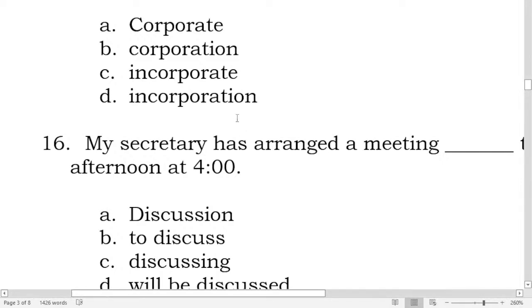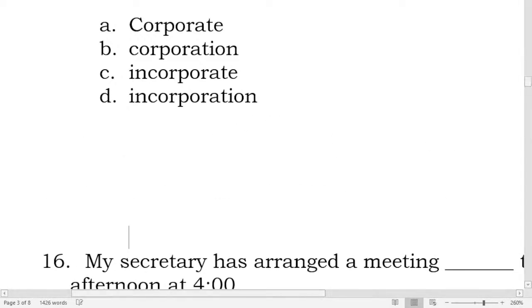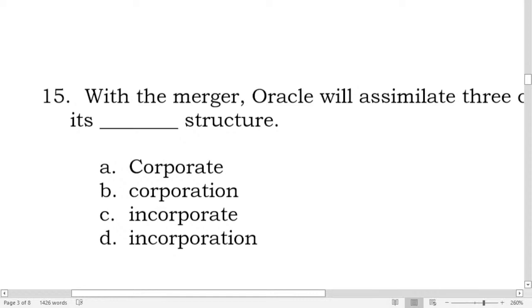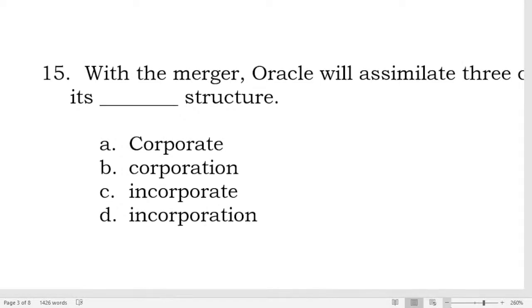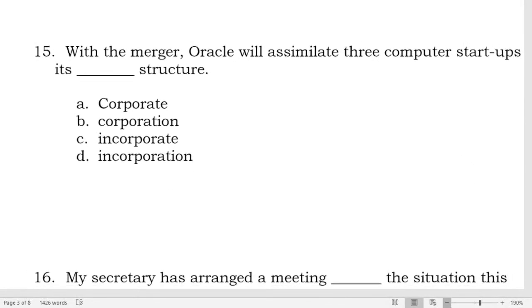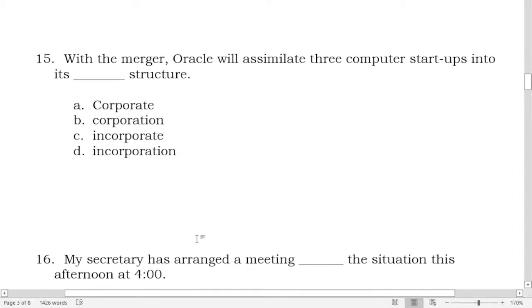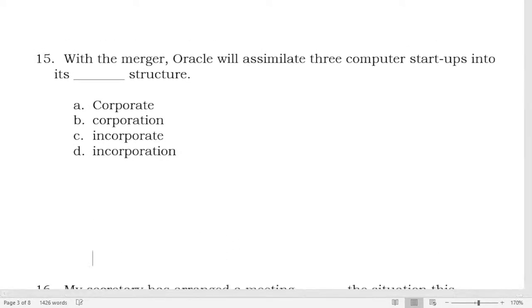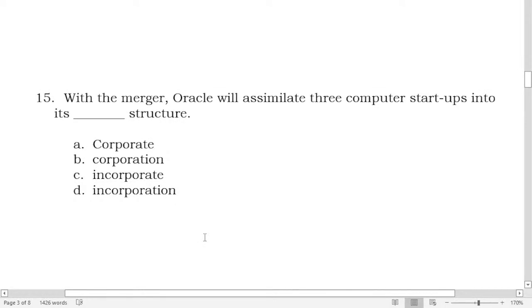Next, number 15. With the merger, Oracle will assimilate 3 computer startups into its blank structure. So what's your answer for number 15?